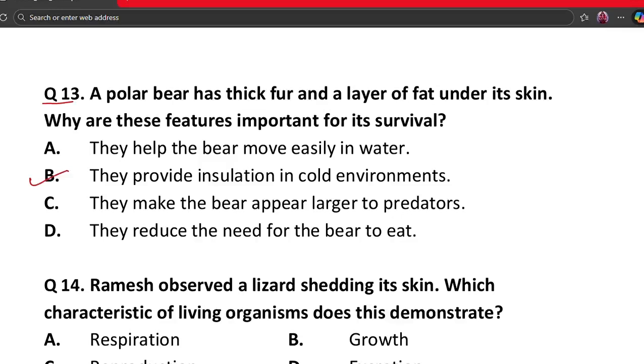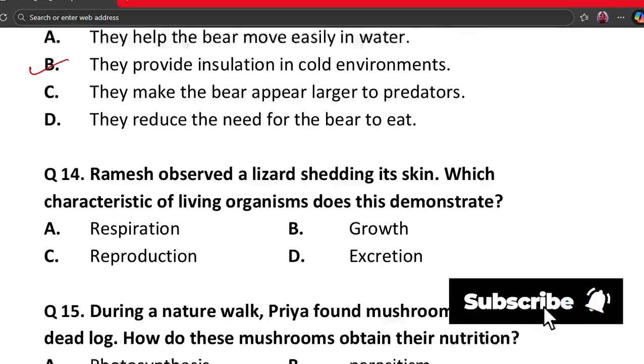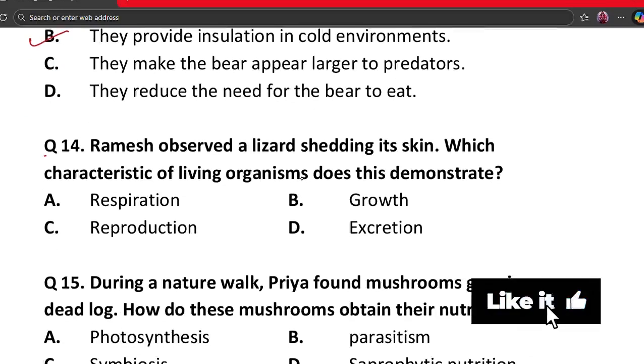So polar regions are extremely cold, and thick fur and fat act as insulation. They prevent heat loss, and this keeps the polar bear warm. So insulation is the correct reason. Our next question is question number 14.